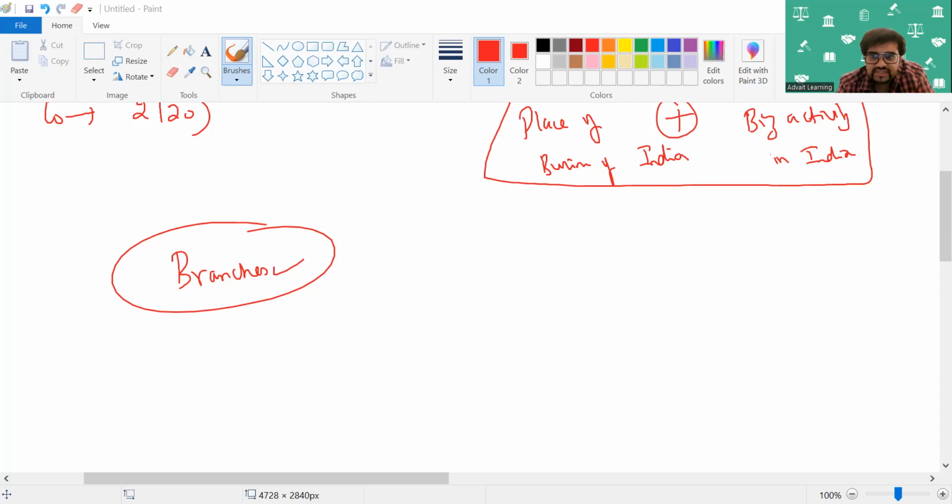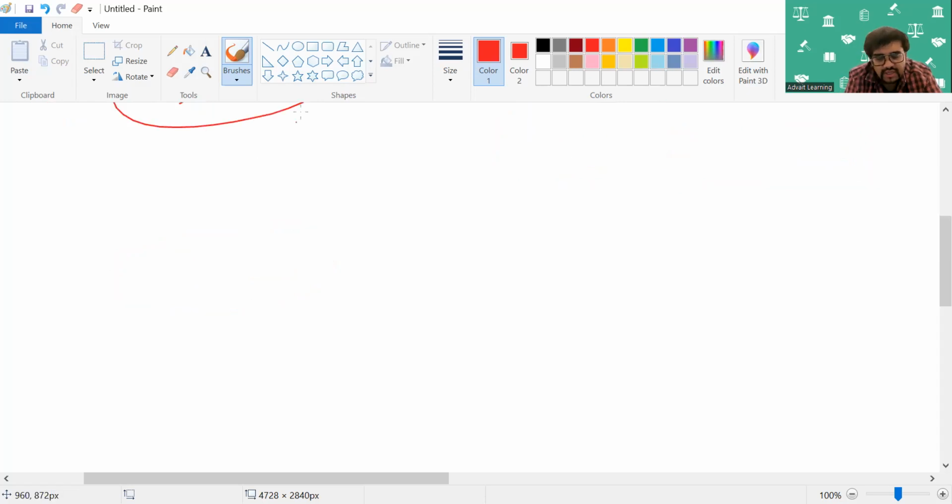Now, the most interesting thing is which companies CARO will not apply to. That is what we need to see. So, guys, CARO will not apply to a banking company. CARO will not apply to an insurance company. We will discuss the why part of it also. It will not apply to a banking company or an insurance company.